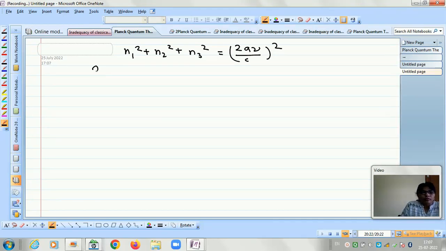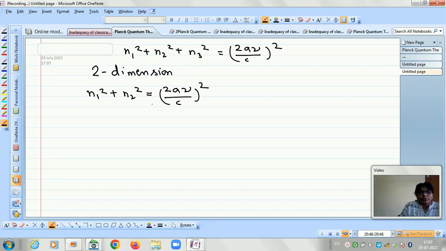So let us take the problem in 2 dimension only, and then we will further elaborate the result for the 3 dimension. So in the 2 dimension, our equation is n1 square plus n2 square is equal to (2a nu by c) whole square.